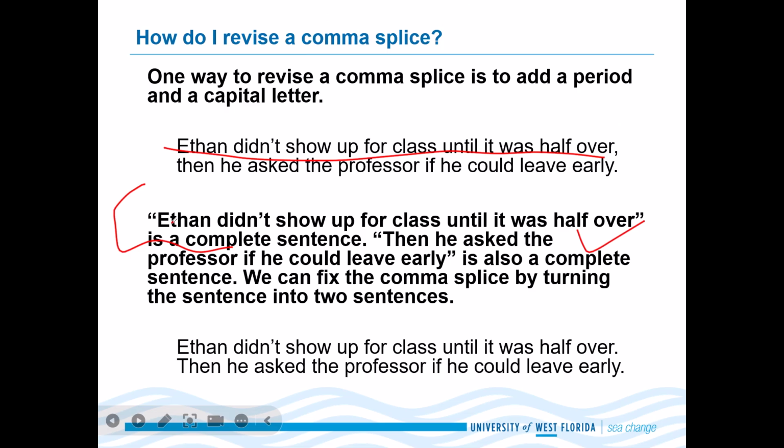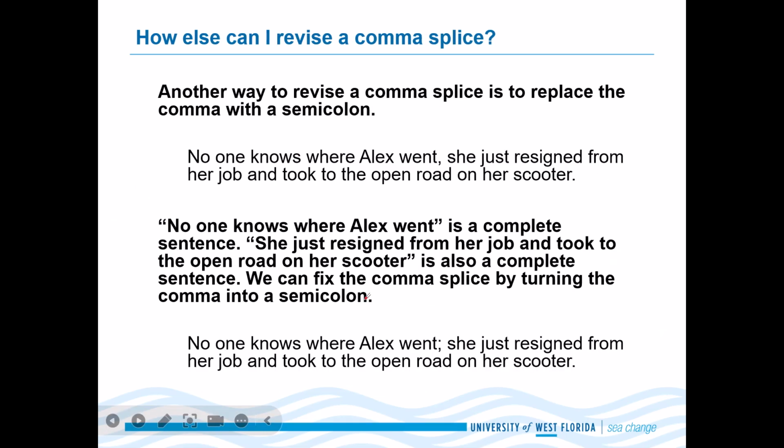Ethan didn't show up for class until it was half over. Then he asked the professor if he could leave early. We can fix the comma splice by turning the sentences into two sentences. That's how I fix it. Another way to revise a comma splice is to replace the comma with a semicolon. Yeah, a semicolon is better than a comma here.